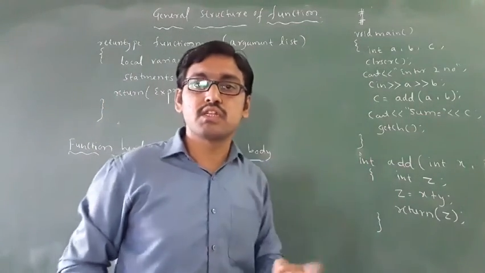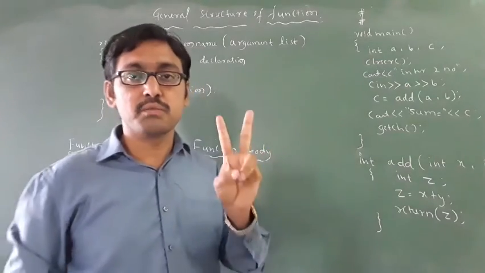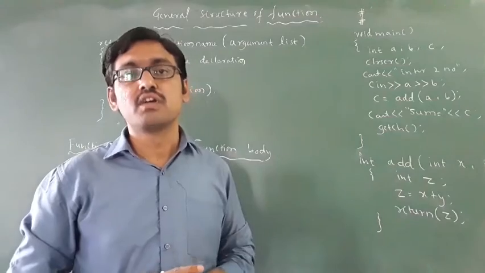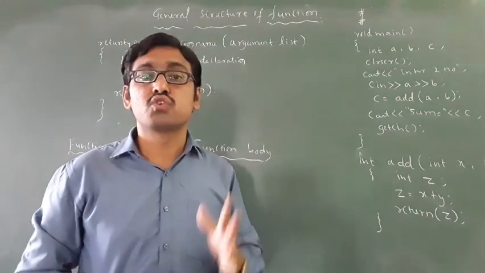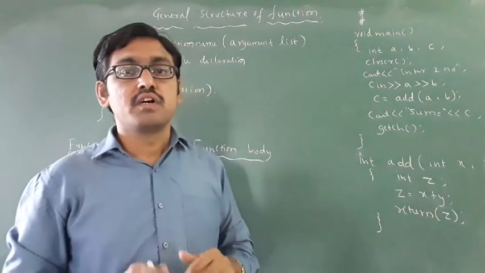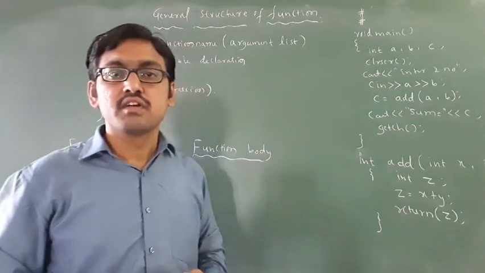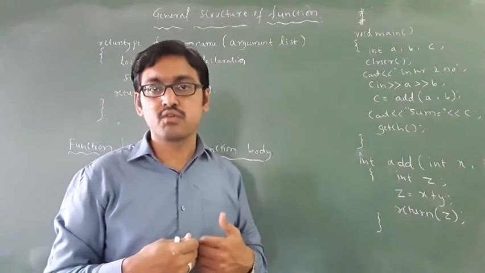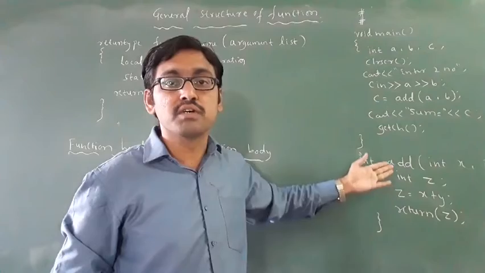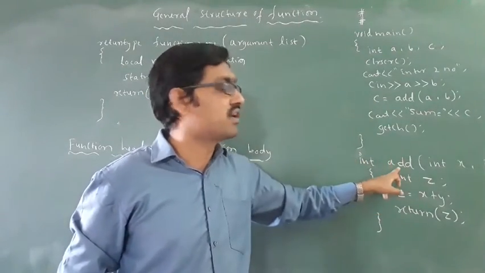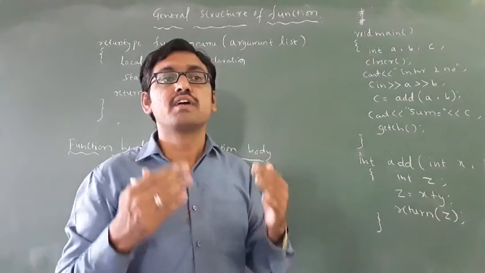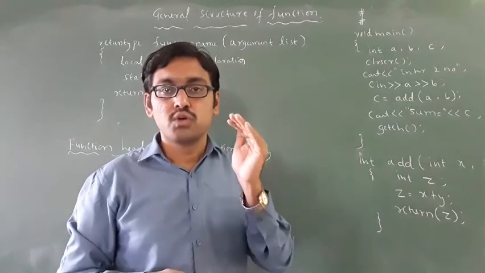Last class we discussed that there are two types of functions. One is a built-in function, the second one is a user-defined function. A built-in function, for example, is sqrt. These are understood by the compiler or computer, but user-defined functions are created by us, by the user. For example, I am creating addition of two numbers. This is a user-defined function. Add is created by the user, that's why it is a user-defined function. You have to remember this.